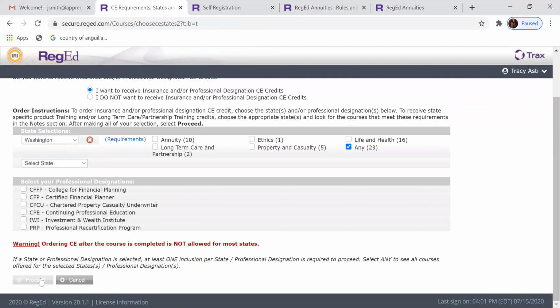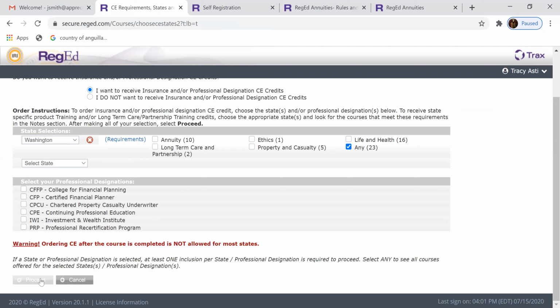So since Washington requires training and it's a 390 course, on your keyboard you can hit Control F and type in 390 and it's going to pull up Washington's course 390 right here. So you could go ahead and proceed in taking this course. You just want to select this.